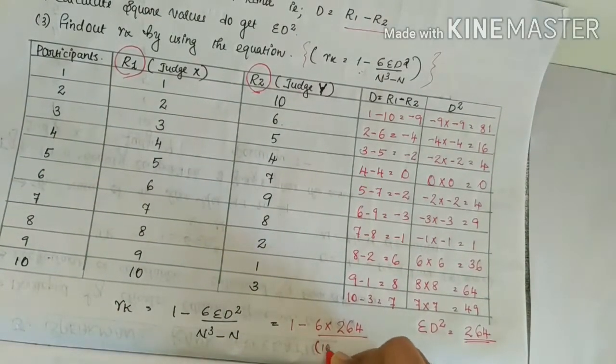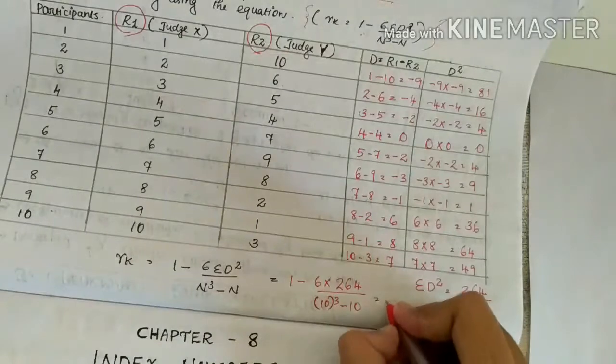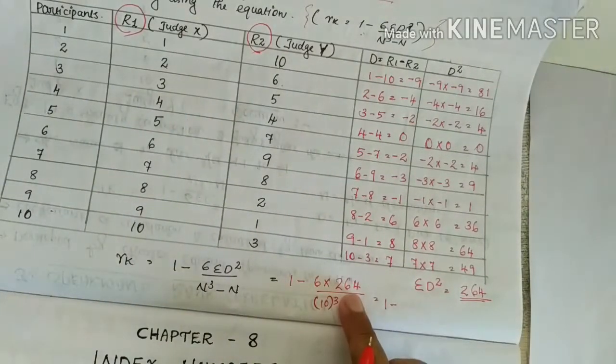10 cube minus 10 is equal to 1 minus 6 into 264.